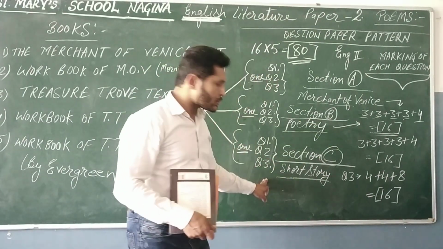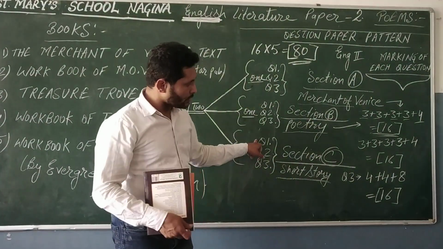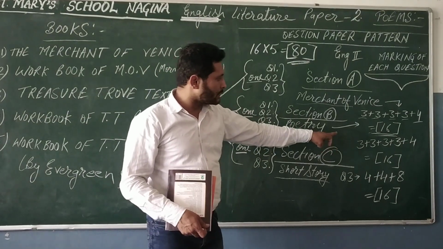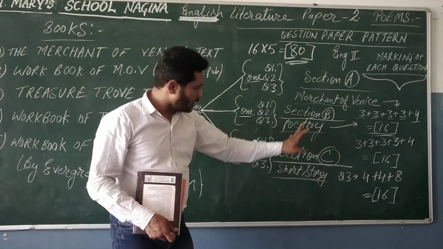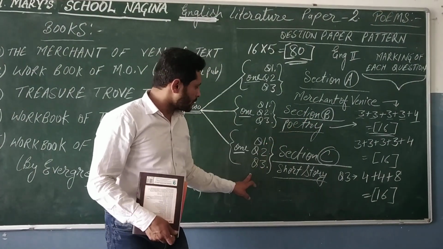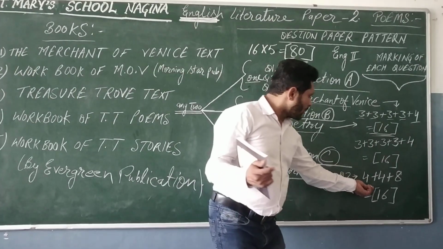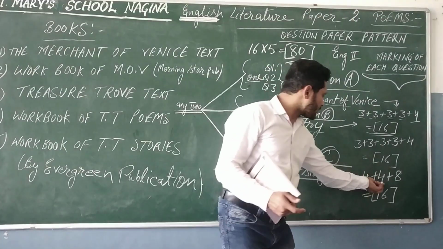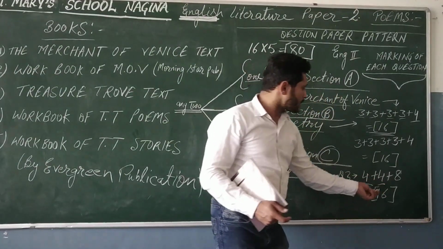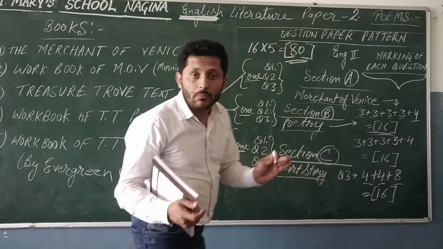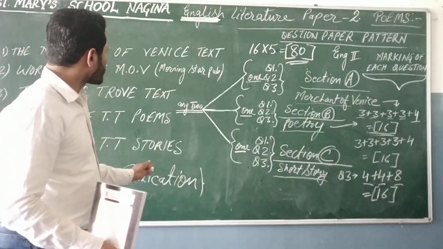And in short story, a little bit of difference is there. Question 1 will be of the same marking scheme, 3 plus 3 plus 3 plus 3 plus 4. Question 1 and 2 will be the same. Question 3 will be like this. It will be a big summary question in which the first part will be of 4 marks, the second part of 4 marks, and the third part of 8 marks. Like this it will complete 16 marks.